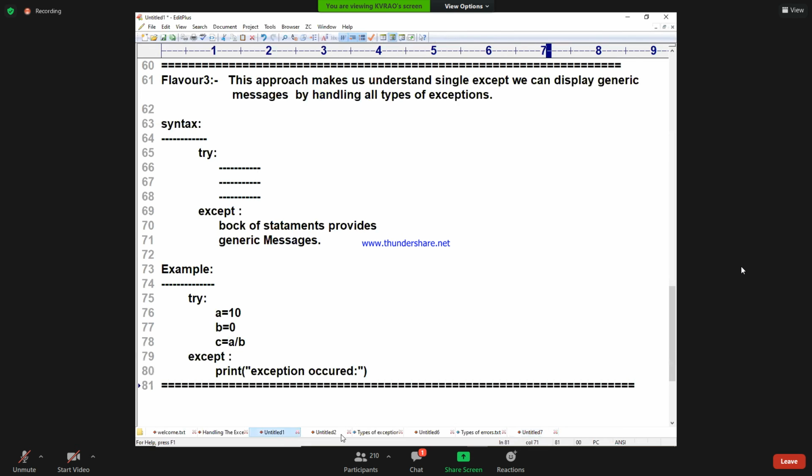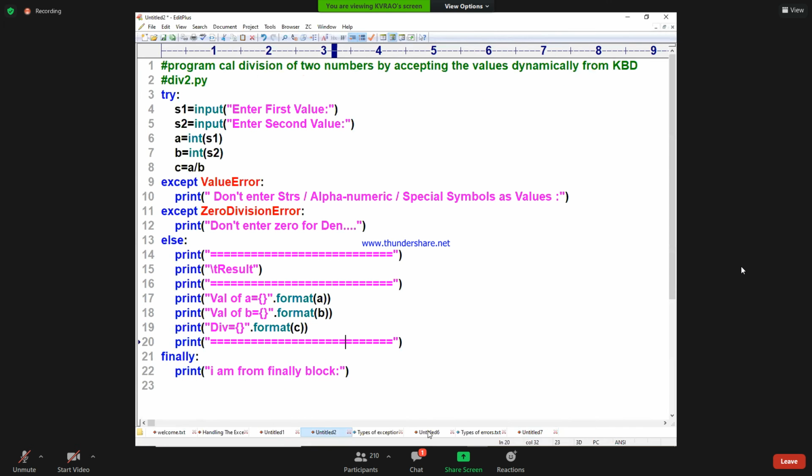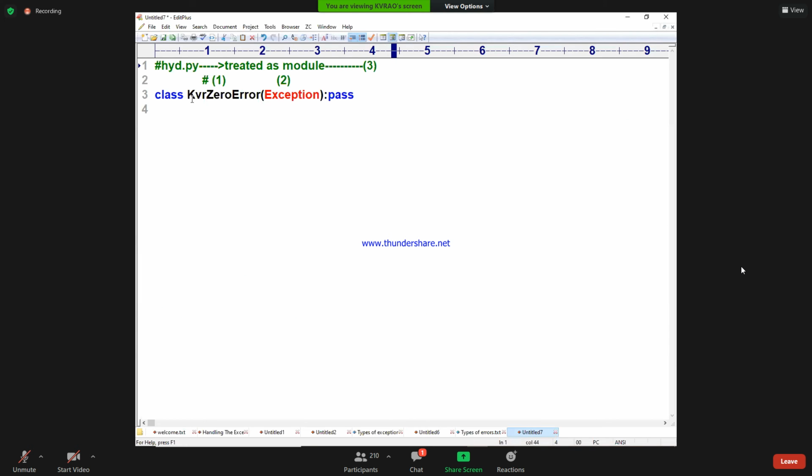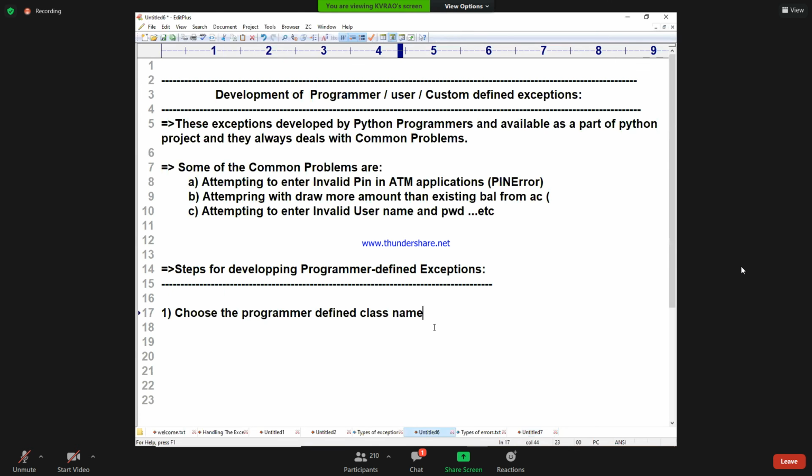Steps for development of exceptions. Number one, choose the programmer defined class name. What class name am I choosing here? KVRZeroDivisionError class. I chose it.